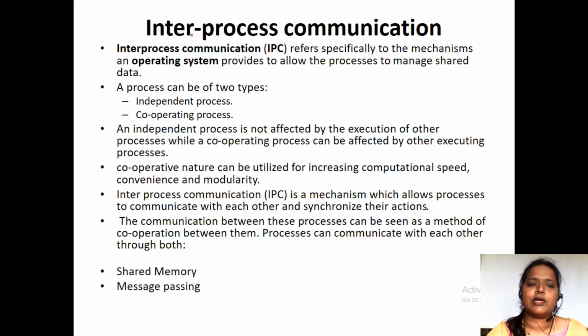And the next important main concept is inter-process communication. What do you mean by inter-process communication? In short, we call it IPC. IPC is a mechanism an operating system provides to allow processes to manage shared data.